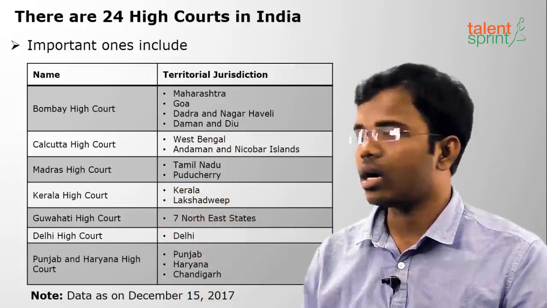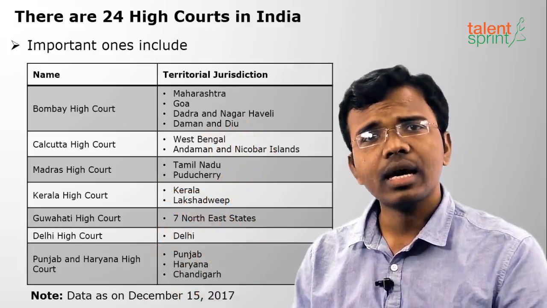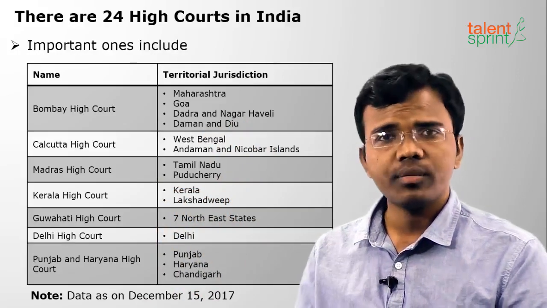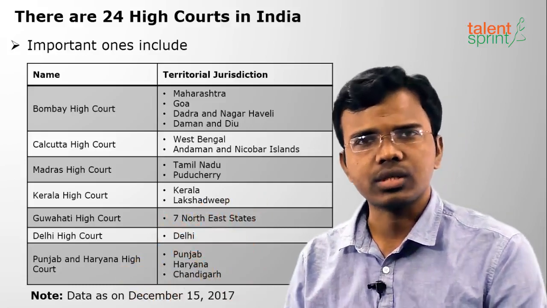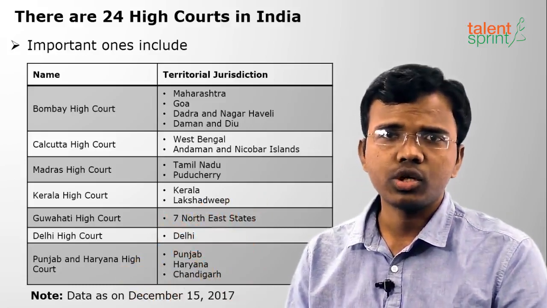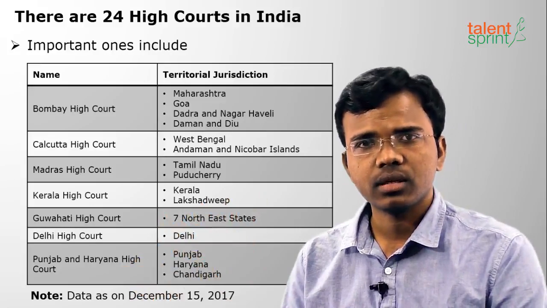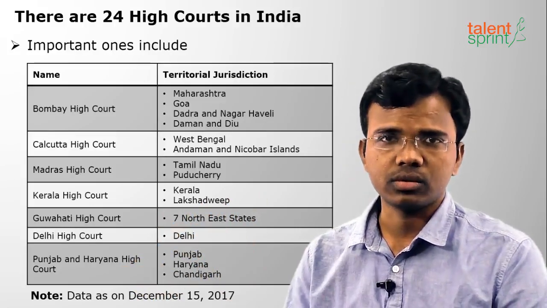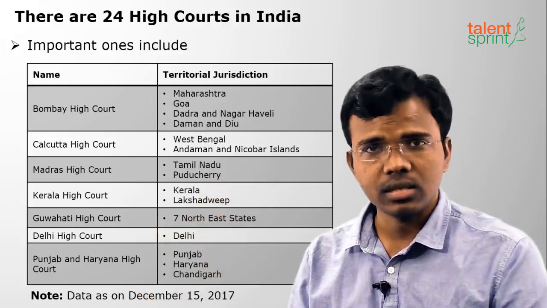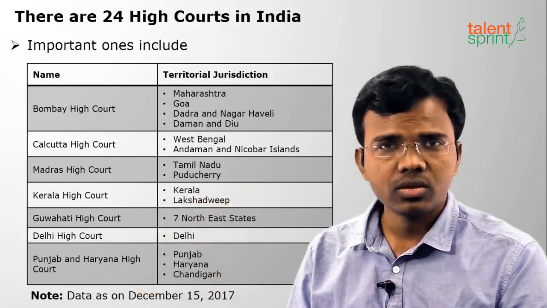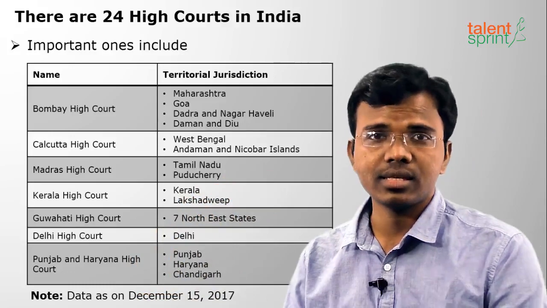Next comes Kerala High Court. So Kerala High Court has Kerala obviously and also the Union Territory Lakshadweep. There may be a question, Lakshadweep comes under the territorial jurisdiction of which High Court? That is Kerala High Court. And next is Gauhati High Court, which is in Assam. So it takes over the jurisdiction of 7 northeastern states.